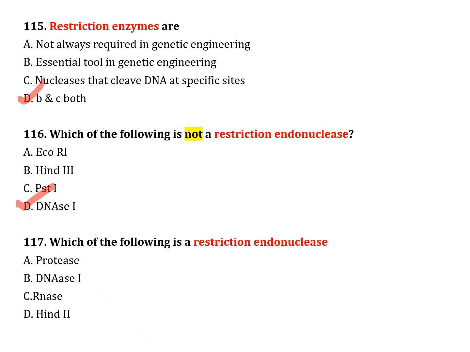The next question, number 117. Which of the following is a restriction endonuclease? Option A, protease 1; option B, DNase 1; option C, RNase; option D, Hind 2. Correct answer is option D, Hind 2.